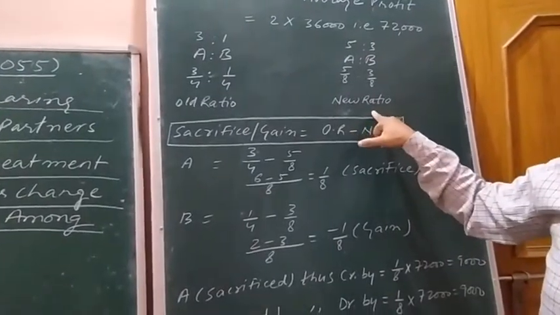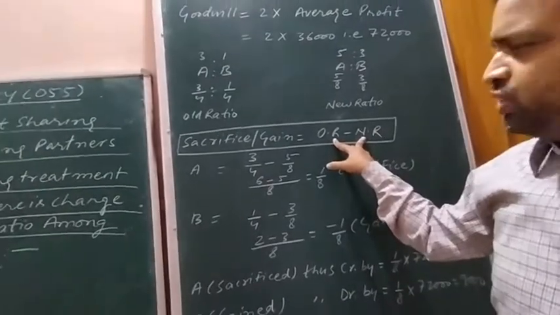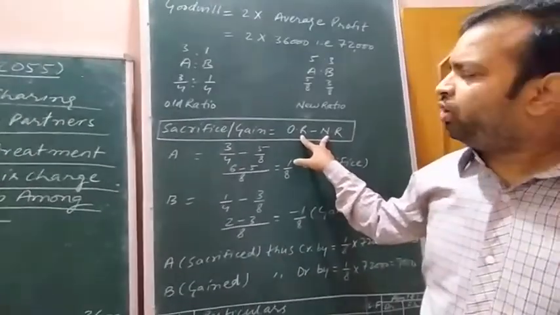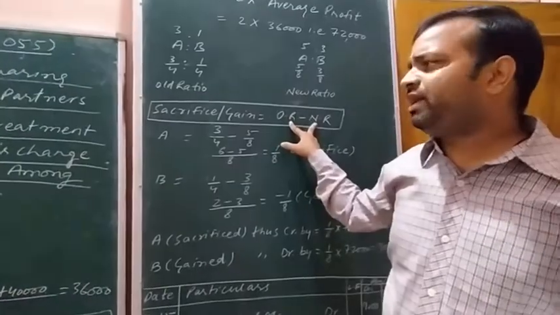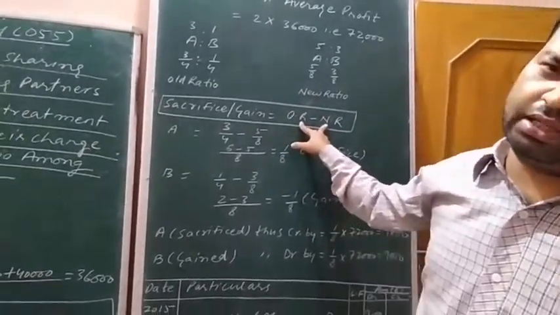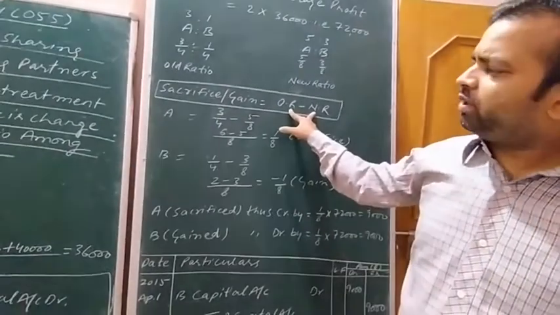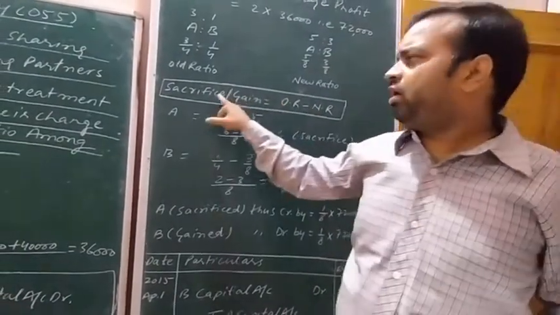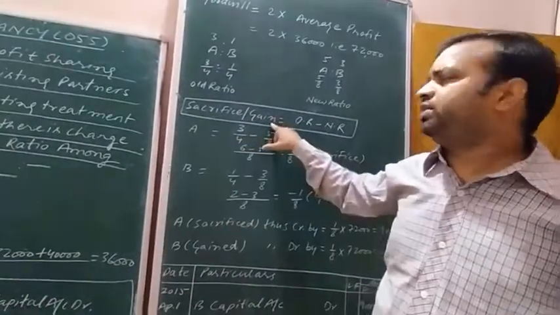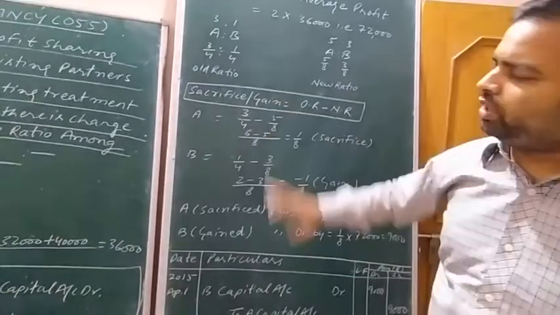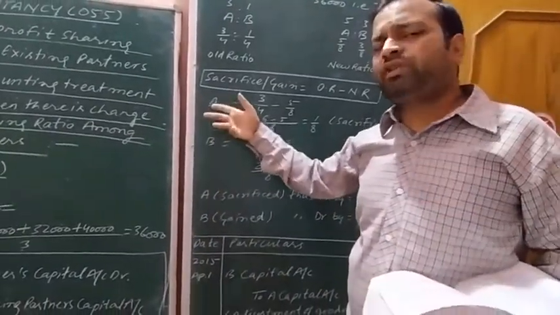When we subtract these two, old and new ratios, we get the sacrifice or gain of the partner. Either condition may be there, the sacrificing condition or the gaining condition, of the concerned partner. Let us find out the sacrifice or gain of A first.